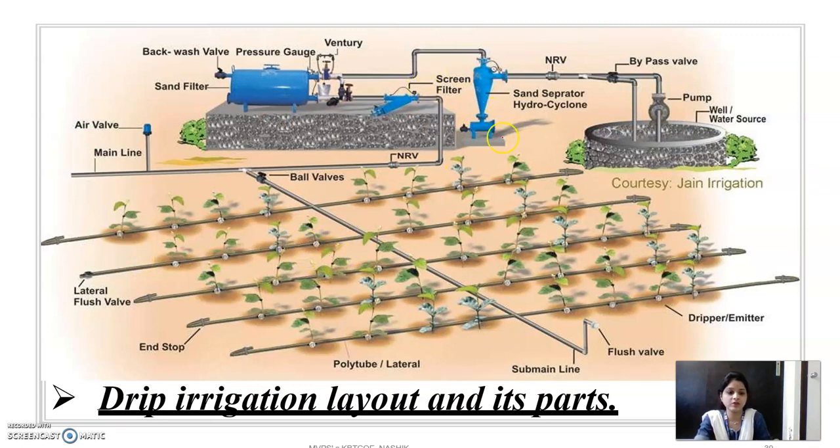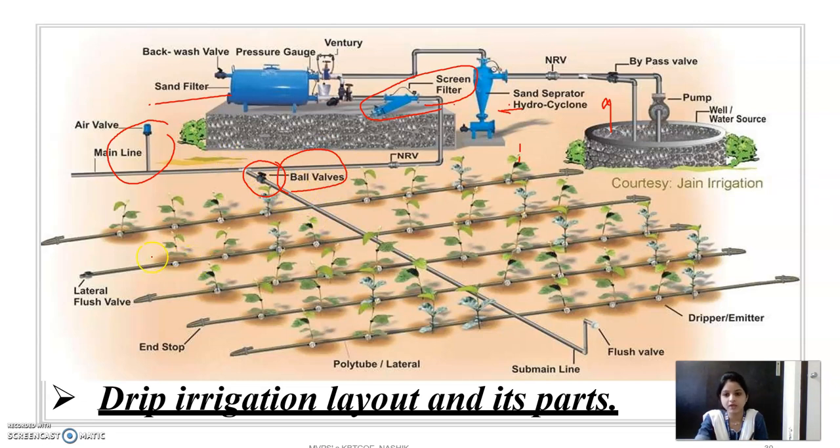From the well, the water is pumped, and from that pump the water goes here to the screen filter. The next one here is the sand filter, and here is the air valve. Nutrients are added from there, and water is supplied through the valve, which we can open or close.